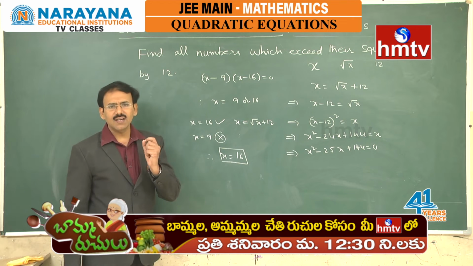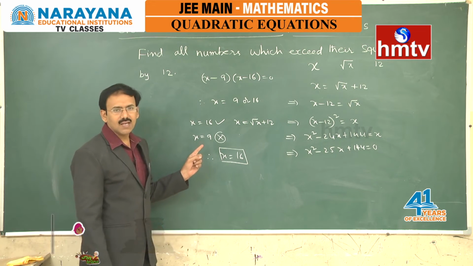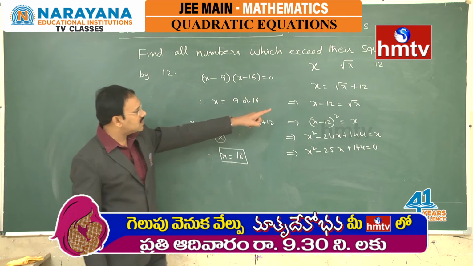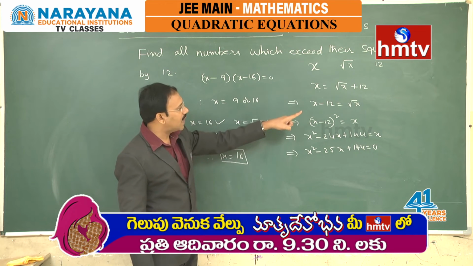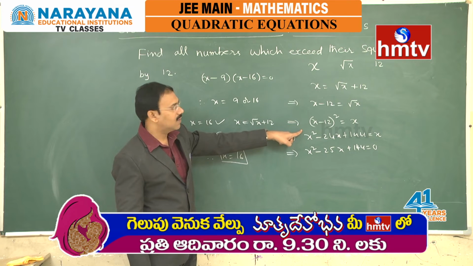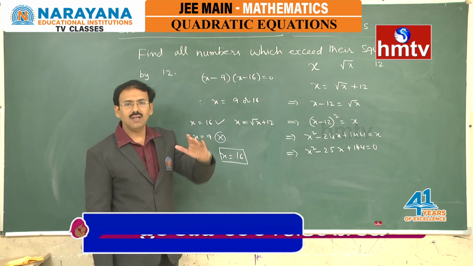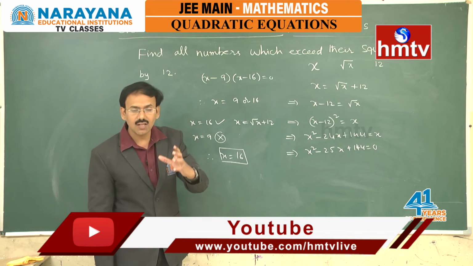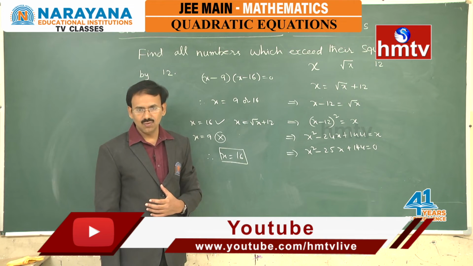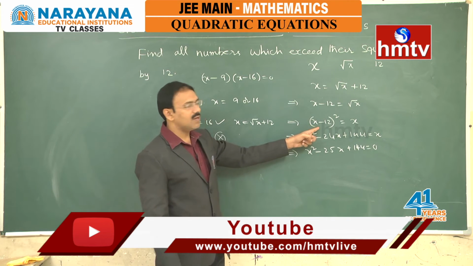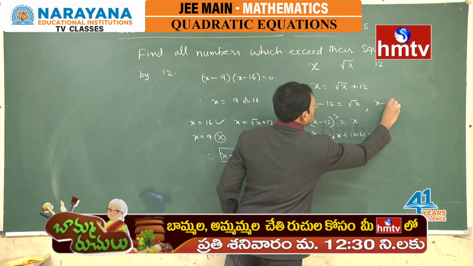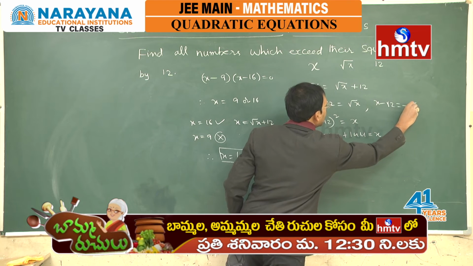You may get a doubt: when this is not being satisfied, then why did we get this as a root? You see, this is our actual equation. We have taken the square, that means we raised the degree. When you raise the degree of an equation, there is a chance to get extraneous roots, because this is a combination of two equations like this, and x minus 12 is equal to minus root x.